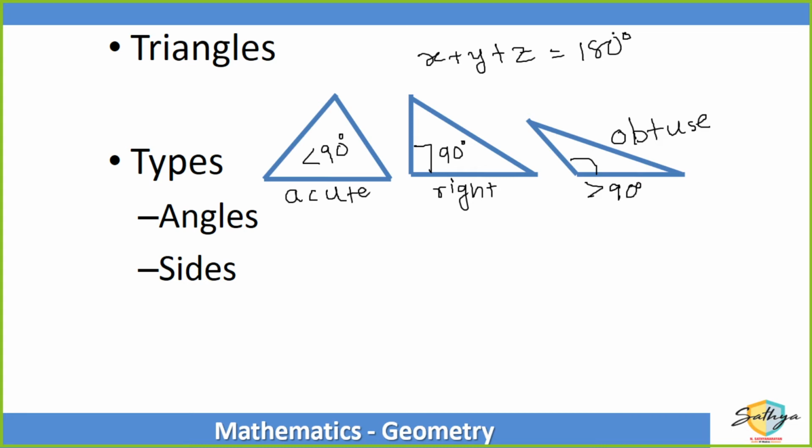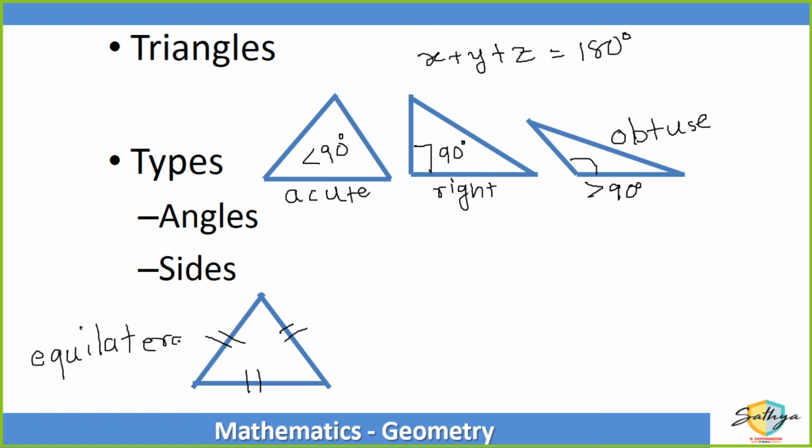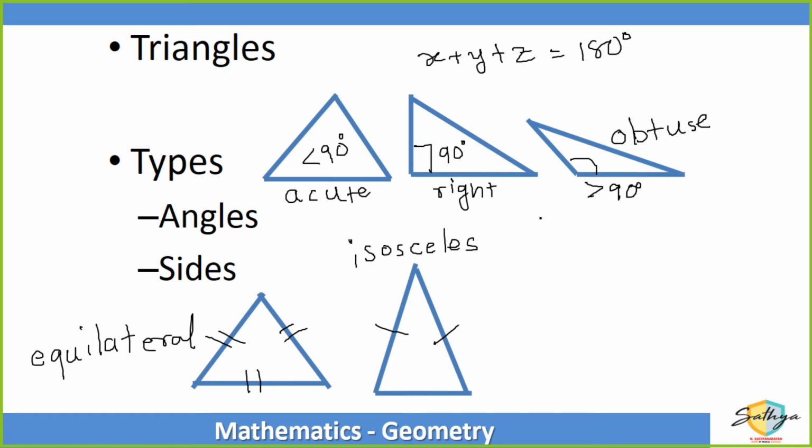Similarly, based on the sides, if all three sides are of the same length, then such a triangle is called an equilateral triangle. If exactly two of the sides are same, then it is called an isosceles triangle. And if all the three sides are different, then it is called a scalene triangle.